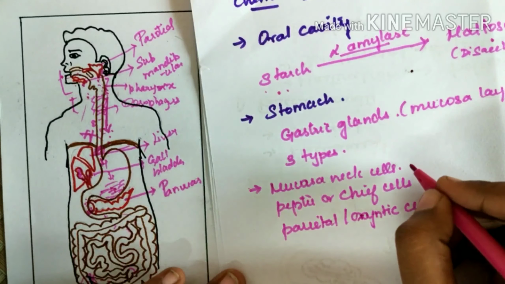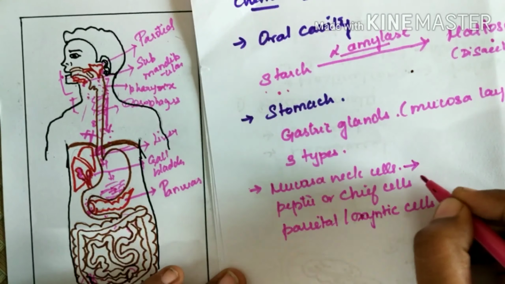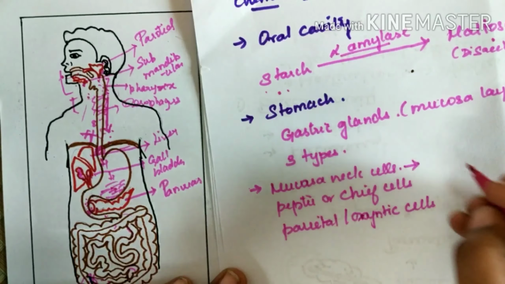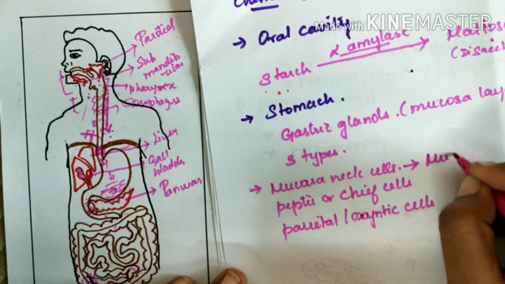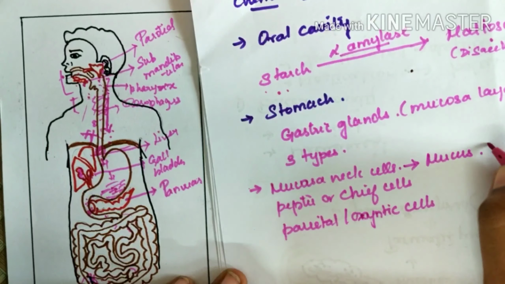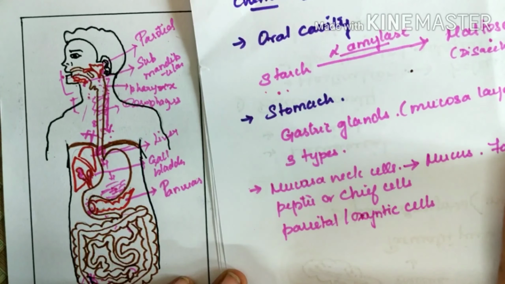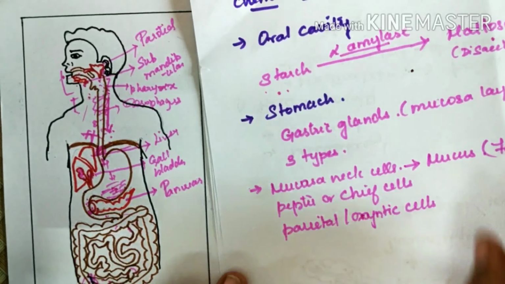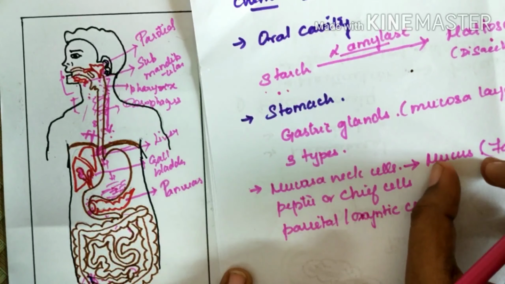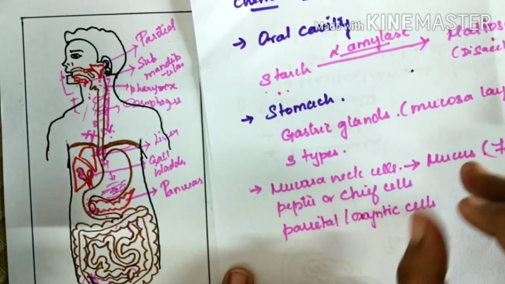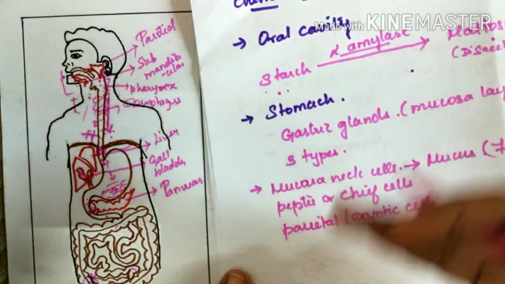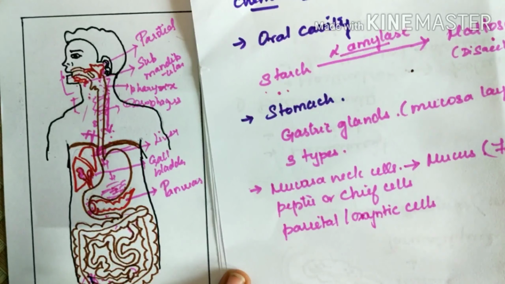Okay, so first, mucosa neck cells are responsible for secretion of mucus. They are also known as foveolar cells. What is the function of this mucus? It protects the stomach lining, the mucosal lining, from the corrosive nature of the HCl.